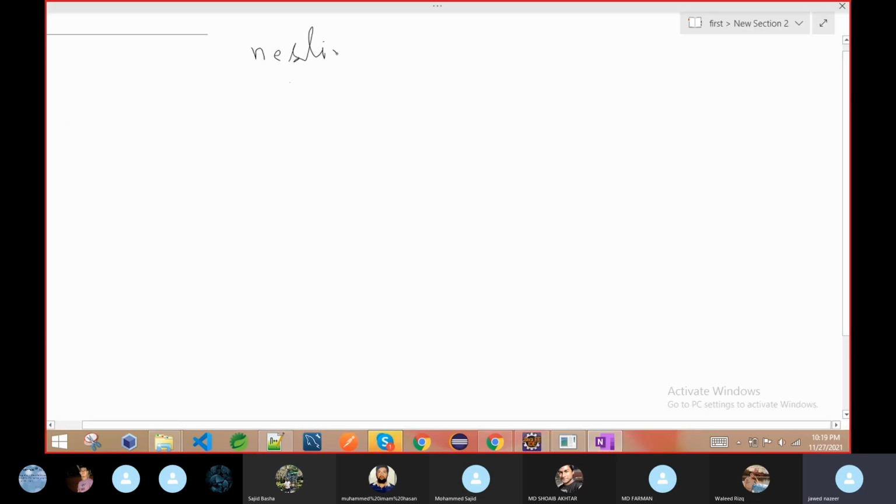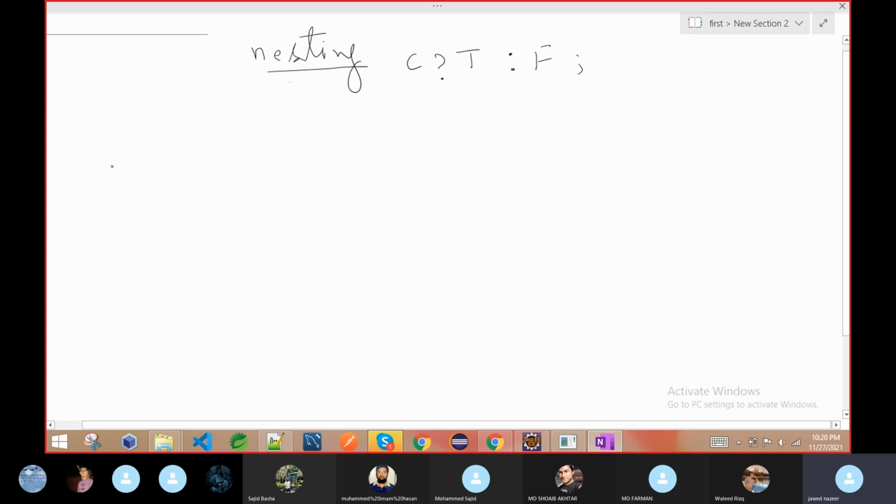Nesting in the ternary operator. So what does nesting mean? The same thing present inside again the same thing. Like logic. Suppose I am saying ternary operator, how does it look? This is the condition part, then we have the question mark. In short, I am writing C for condition. Then this is the true part and this is the false part. So this is what a ternary operator looks like.